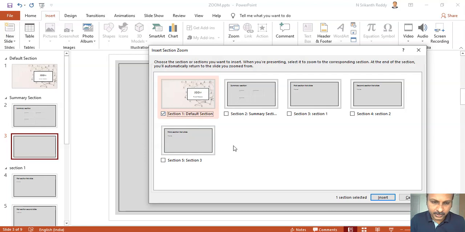So click on those sections, section 1, section 2, section 1, I choose section 3. But here you observe this, I have selected only 2 sections. 2 sections selected is shown here. If I click insert,